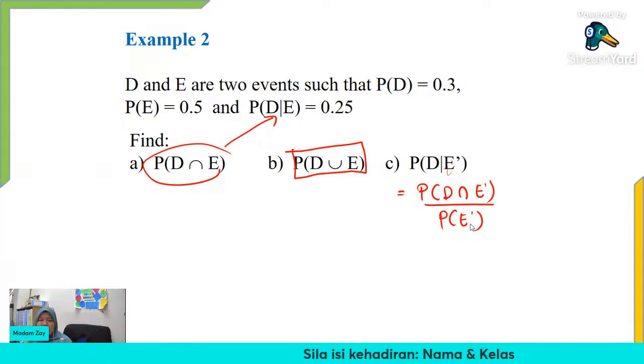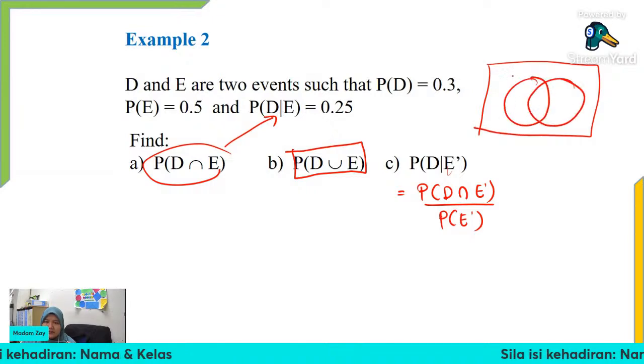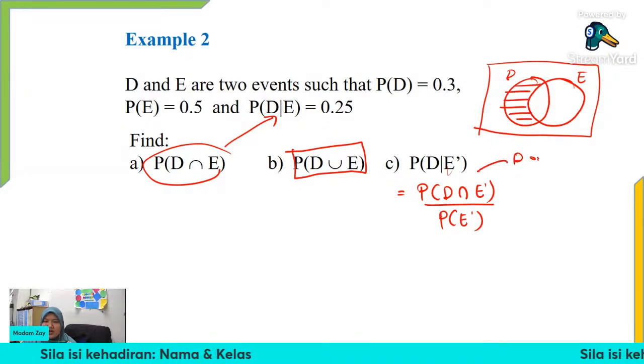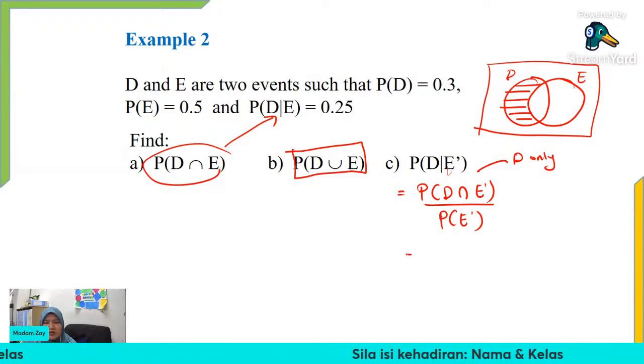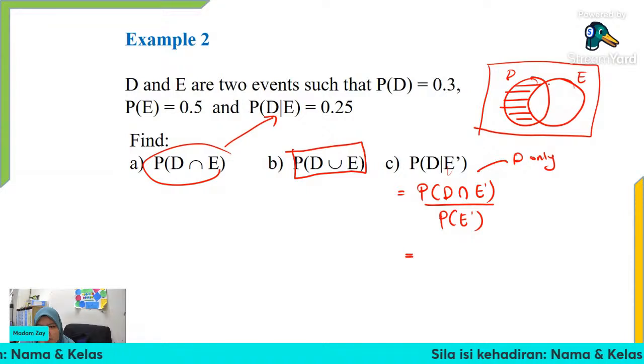Kalau ikutkan bayangan Venn diagram, kita ada D and E. Betul tak? So D intersect with E is this area, means that this one is D only. So D only nak dapatkan dia macam mana? We have the formula kan? You boleh direct guna formula. But if you understand through the Venn diagram, you bayangkan, oh, this is the area D only. Why? Because we don't want E. We take out the one with E.